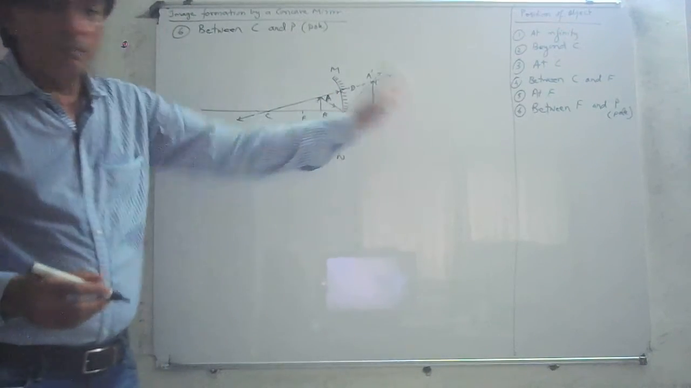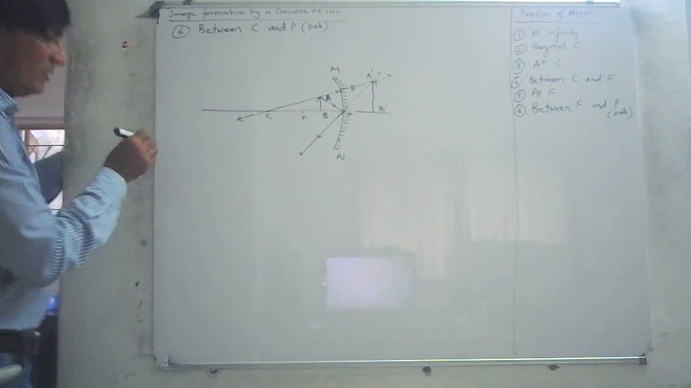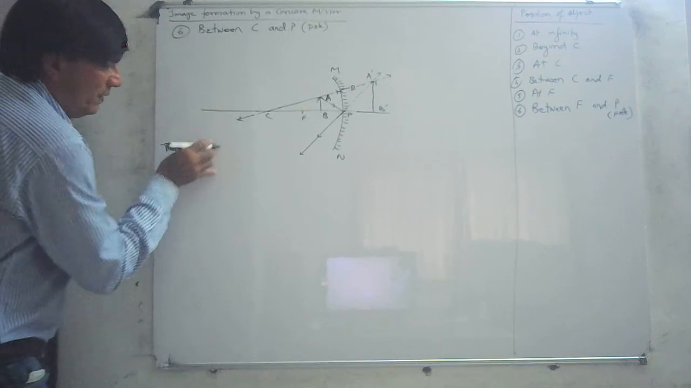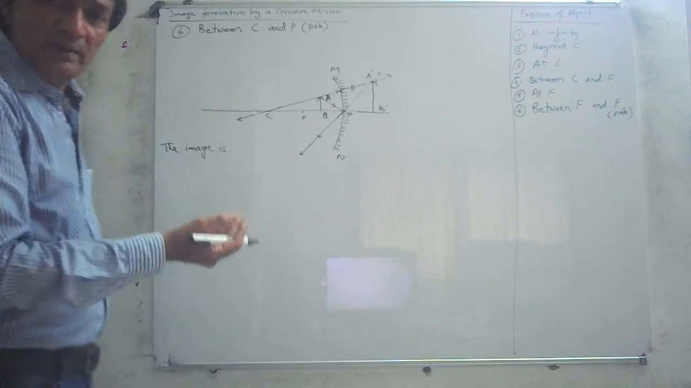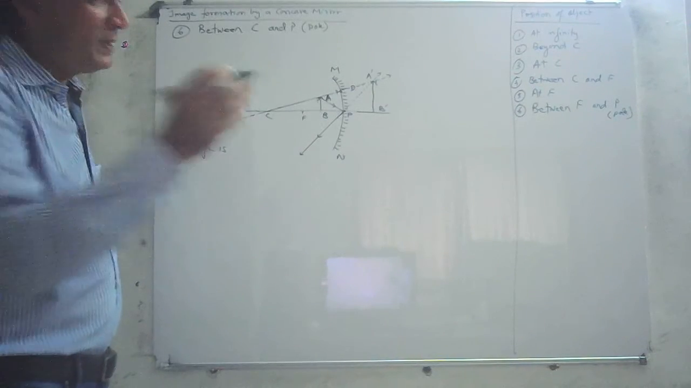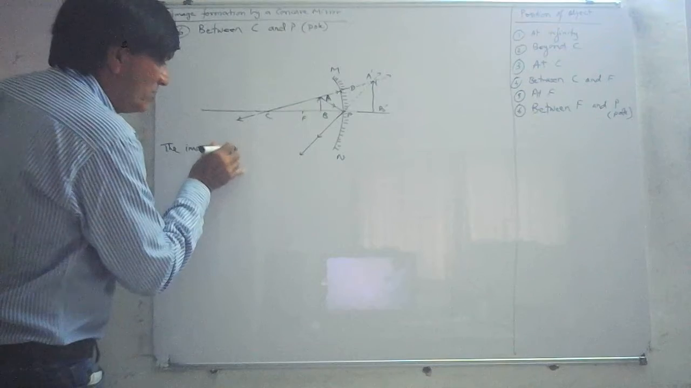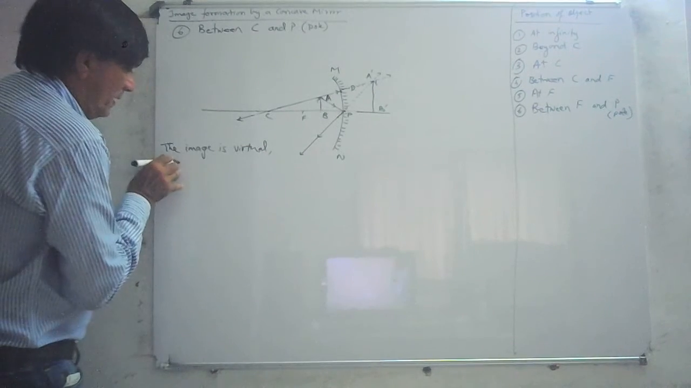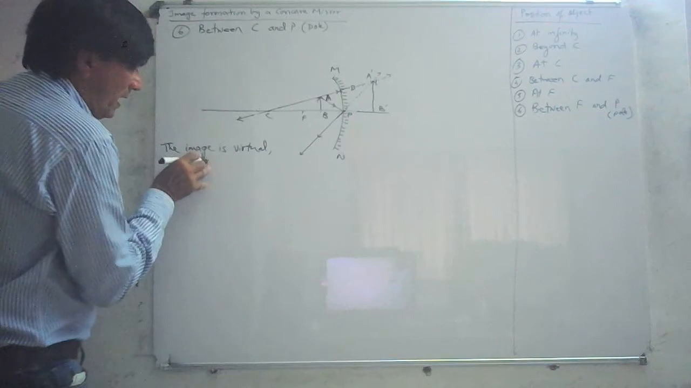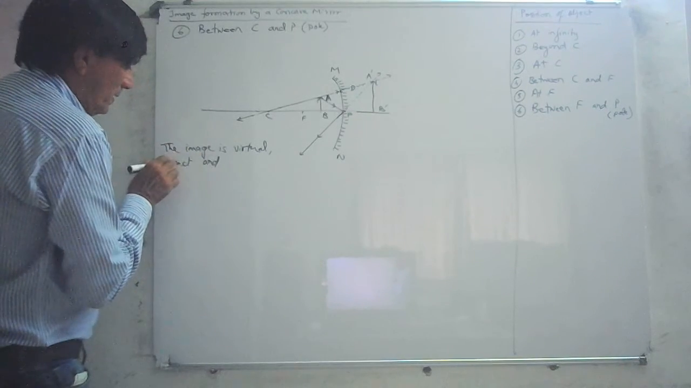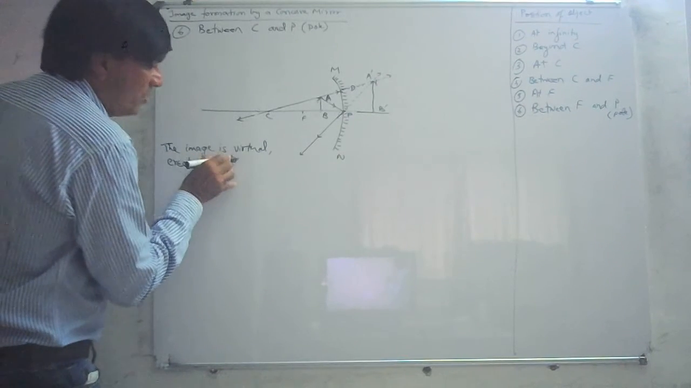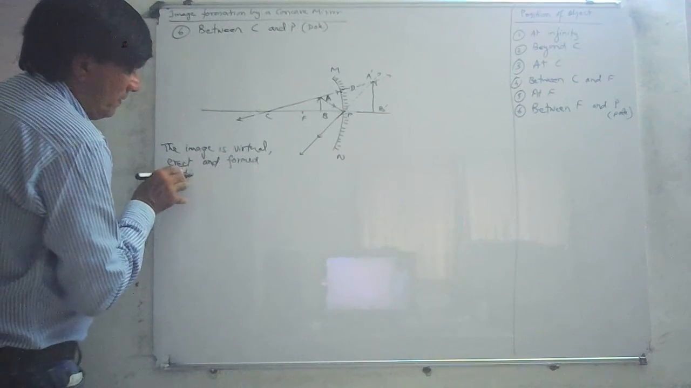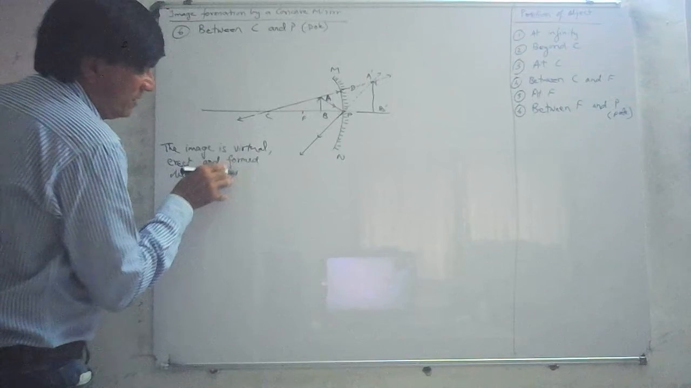It is formed behind the mirror, and when the image is formed behind the mirror, it is a virtual image. A virtual image is always erect. The image is virtual, erect and formed behind the mirror.